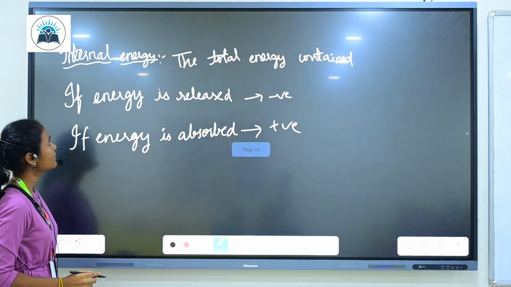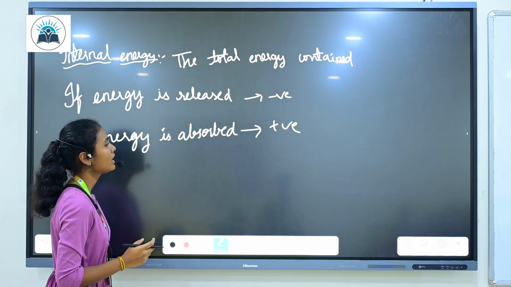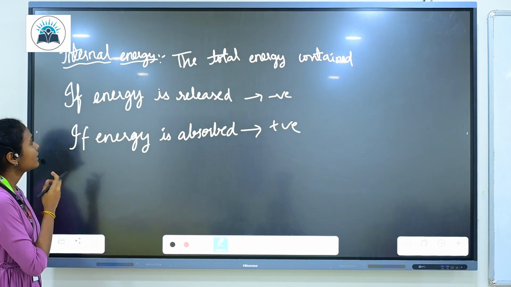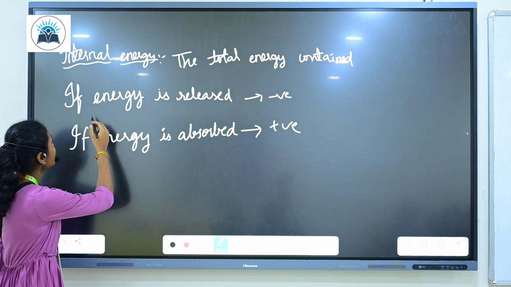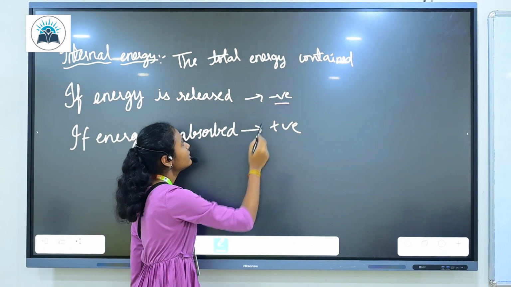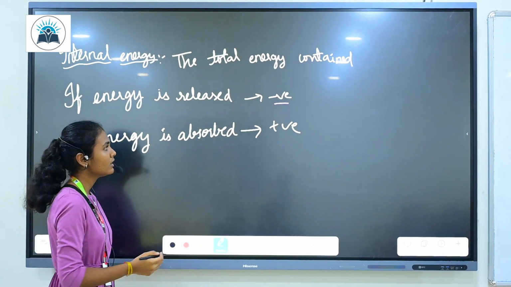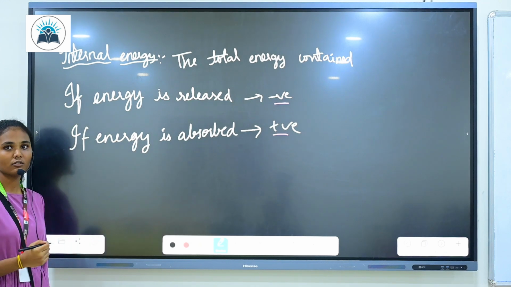So let us discuss internal energy. The total energy contained in a thermodynamic system is called total internal energy. Internal energy is an extensive property, and if the energy is released by the system, the delta U will be indicated with a negative sign. If energy is absorbed by the system, delta U is positive.